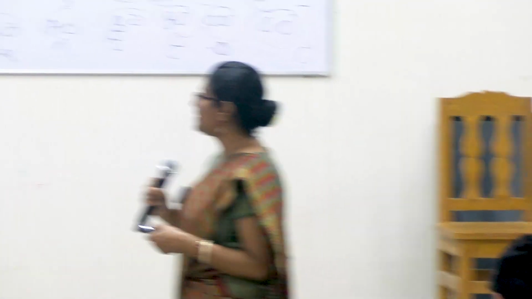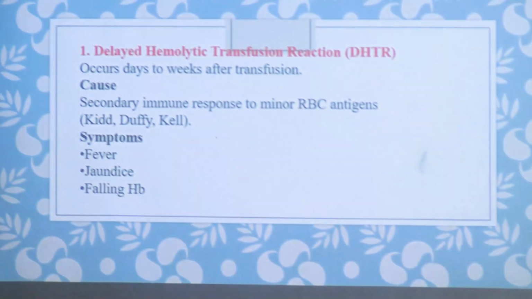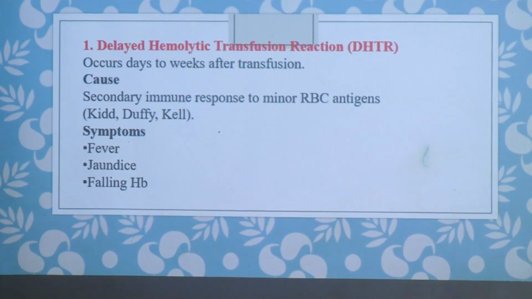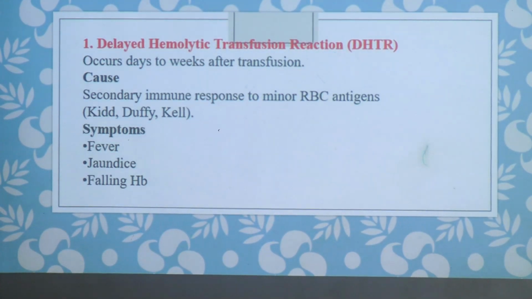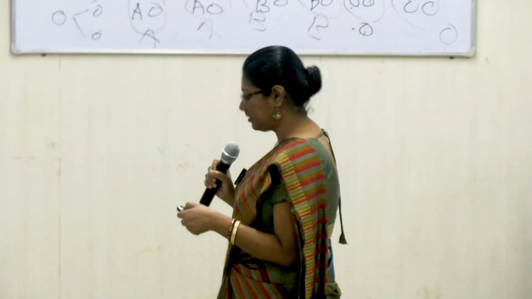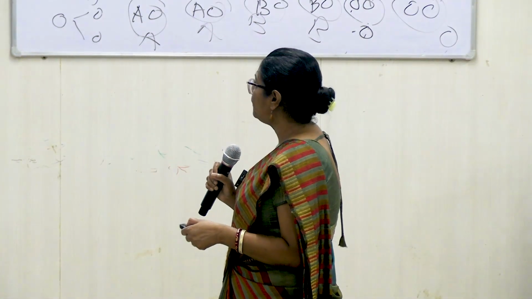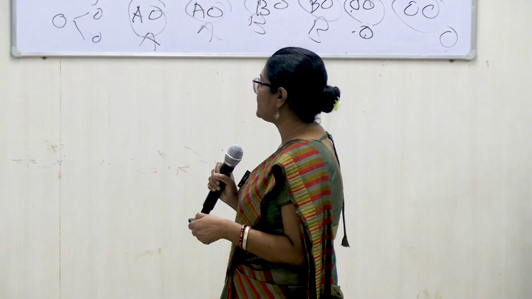But what are the delayed transfusion reactions? They usually occur after 24 hours, days or weeks later. So one is delayed hemolytic transfusion reaction. This is also due to some immune response from minor RBC antigens.